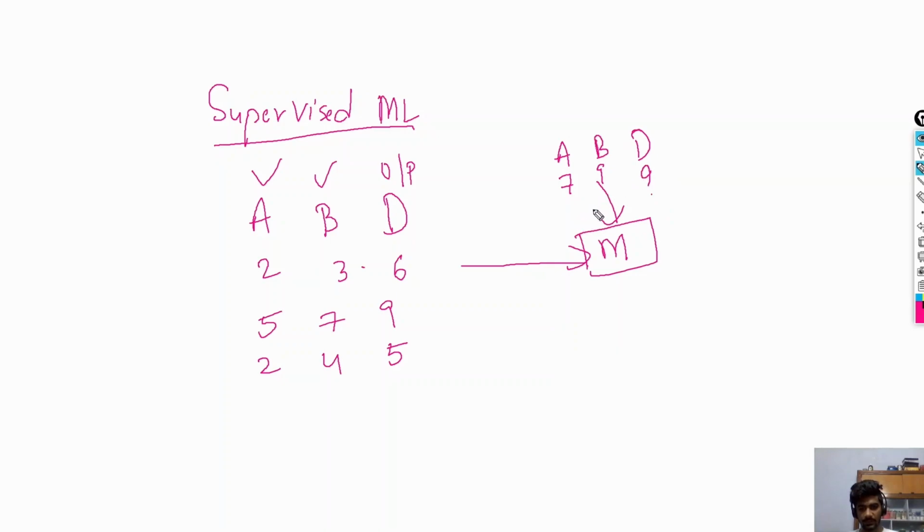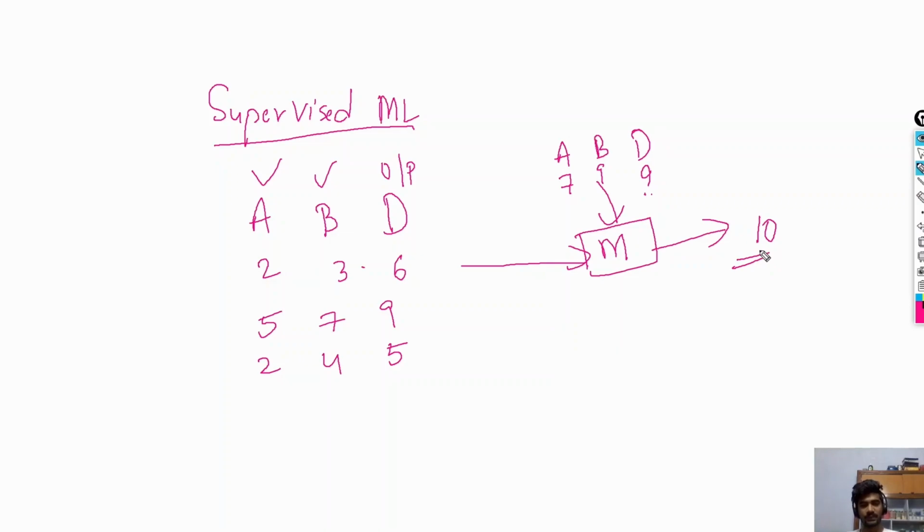So for the supervised machine learning model, the input variables are given and the corresponding output variable is not given. By using this data, the supervised machine learning model has to predict the output for this given data. So it predicts that the output is, for example, somewhere around 10.